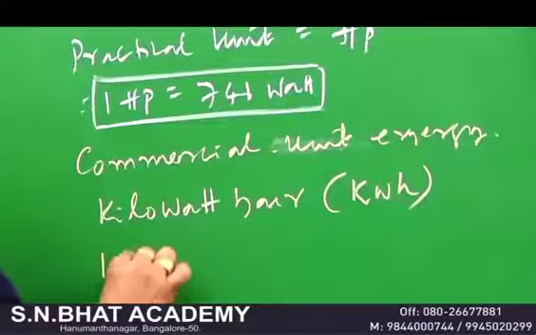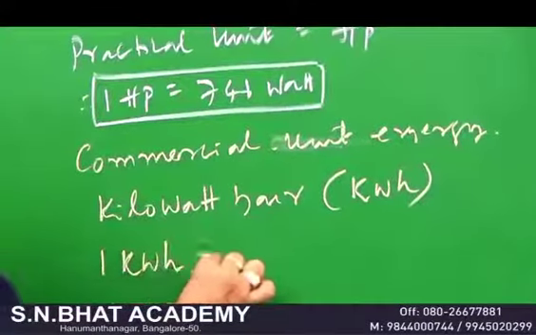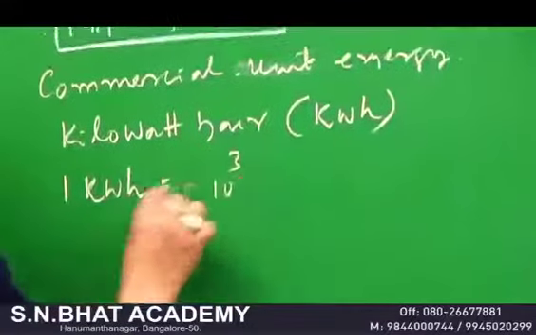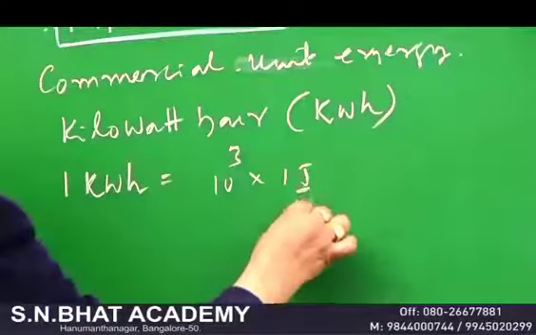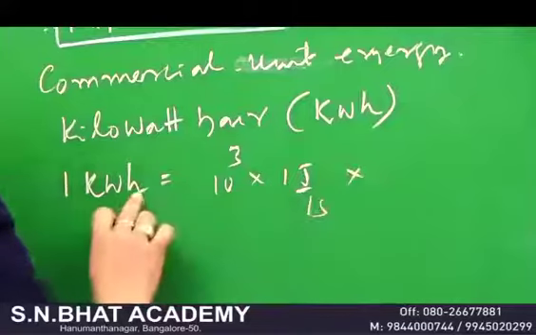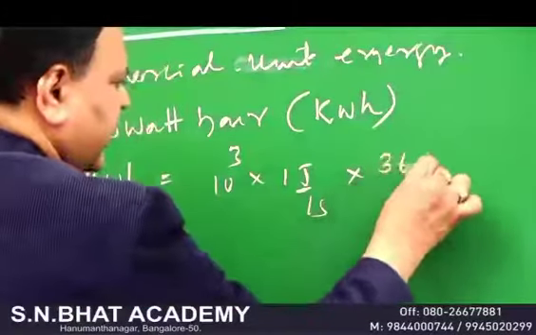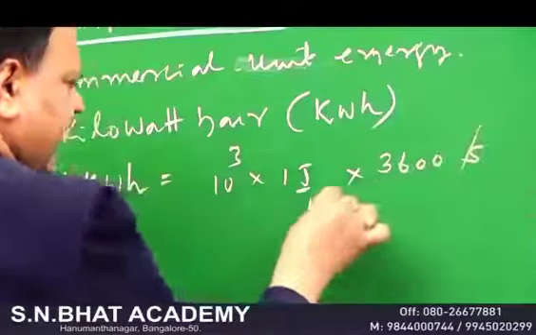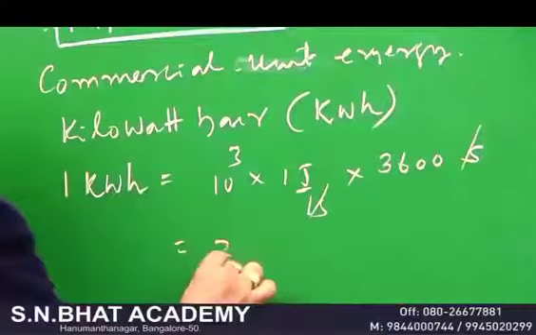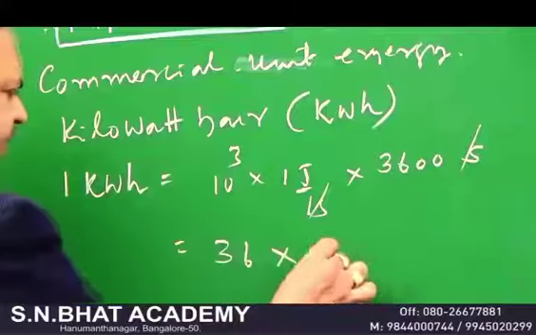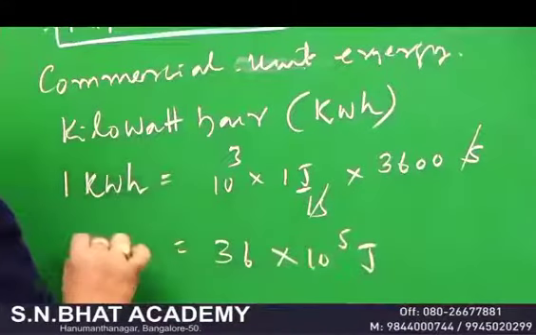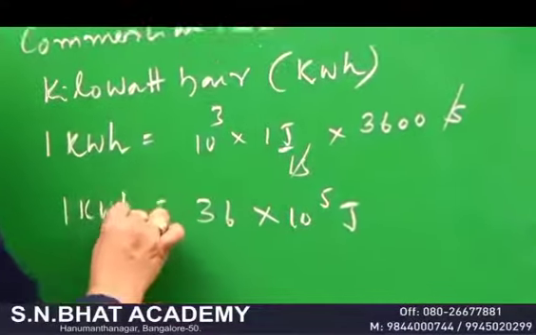And 1 kilowatt hour is equal to how many joules? 1 kilo means 1000. Watt means 1 joule per second. 1 hour means 60 minutes, which is equal to 3600 seconds. Seconds get cancelled. Therefore, it comes out to be 36 into 10 to the power of 5 joules. Always remember, it's very important.